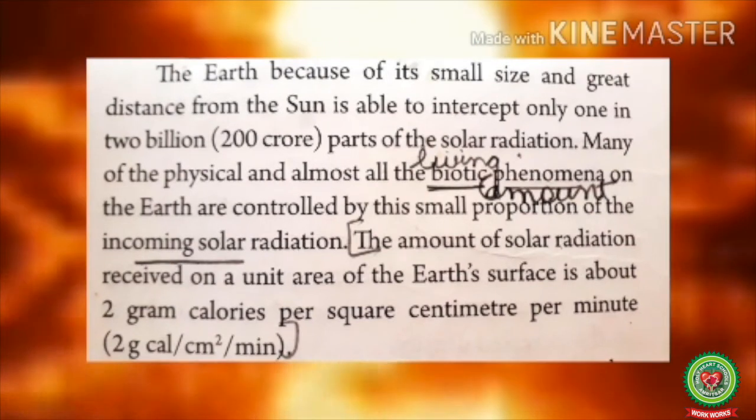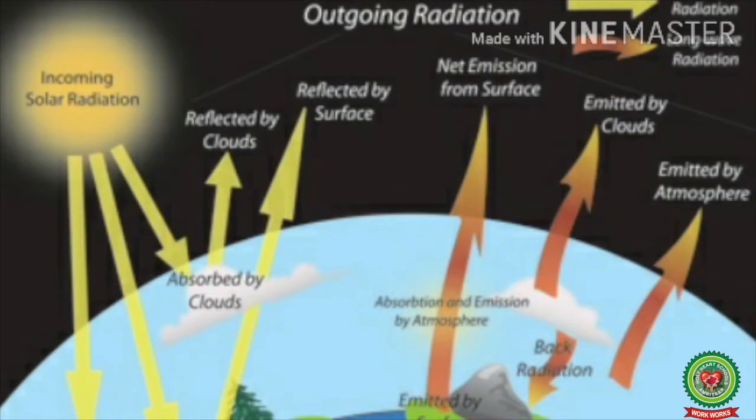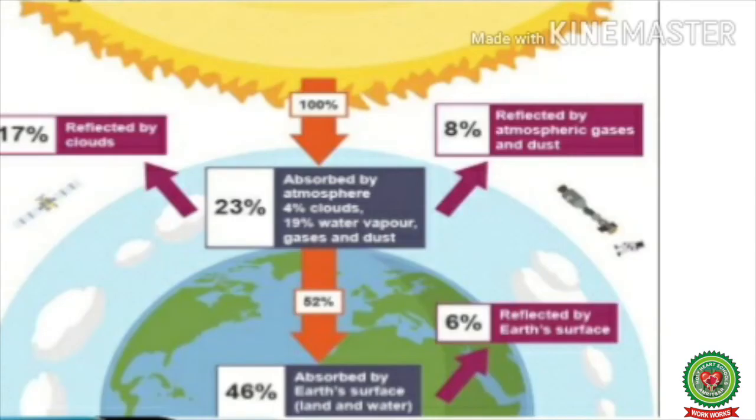The amount of solar radiation received on unit area of Earth's surface is about 2 gram calories per square centimeter per minute. Of the total radiant solar energy that reaches the outer surface of the Earth's atmosphere, only half, that is about 51%, is able to reach the Earth's surface directly or indirectly, scattered, and is absorbed by the Earth. The rest of the solar radiation is lost through scattering by gas molecules, reflection by clouds, and absorption largely by water vapors while passing through the atmosphere, and this I have already explained in the starting.